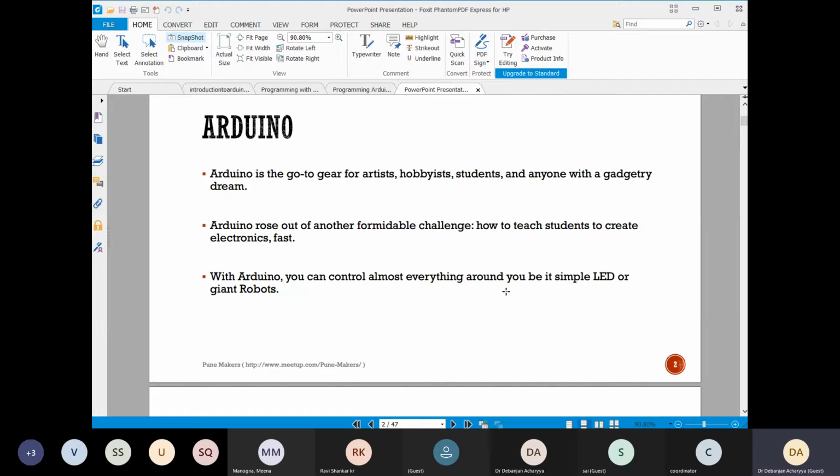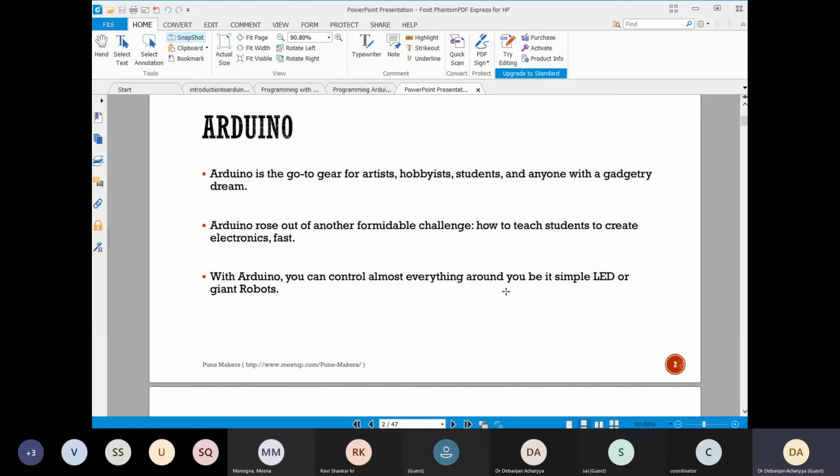I will show you the board. You have a board, and you have a laptop or PC. Just use a cable with a USB port, and it is plug and play. Plug it in, you have a software, and I will show you that software also. With that software you can code it.